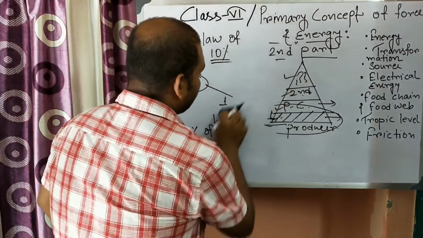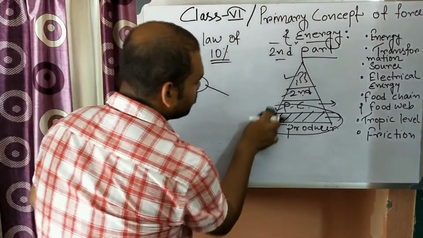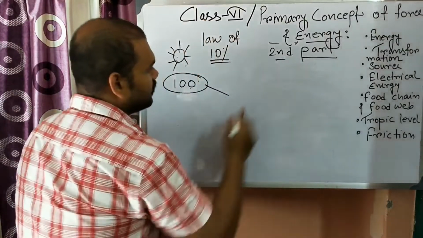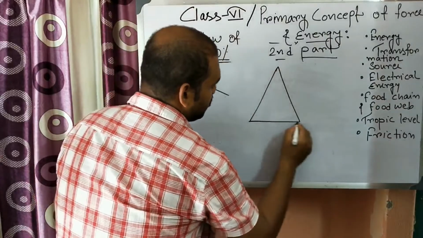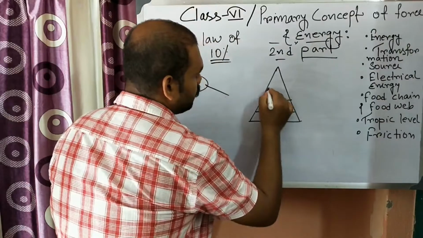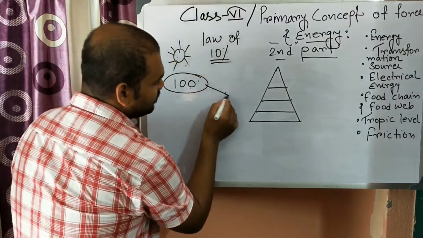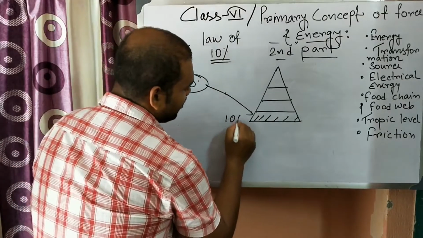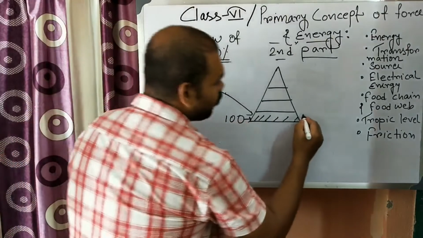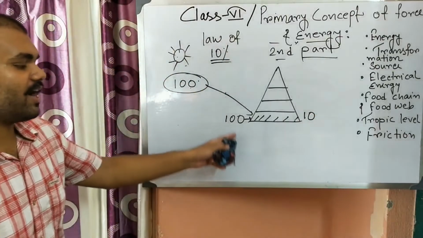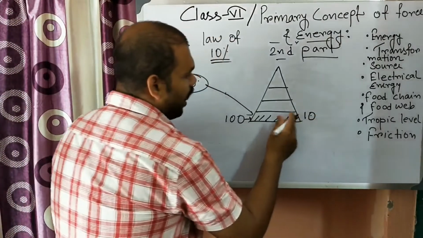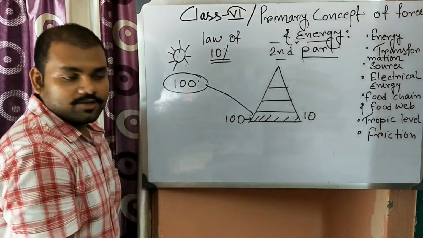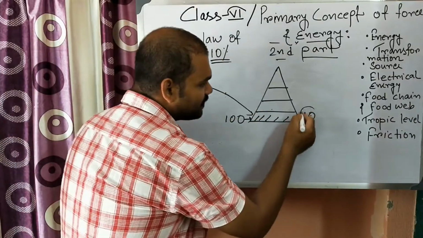So if I write it like this, let me make it clear. Suppose this is the pyramid. There are 1, 2, 3, 4 stages. At the first stage, producers are there, so they will take 100 energy. 100 energy is taken and how much is stored? 10%. 10% of 100 is 10. So 10 is stored, and this 10 will be given to the next trophic level. So the next trophic level has that 10 amount of energy.